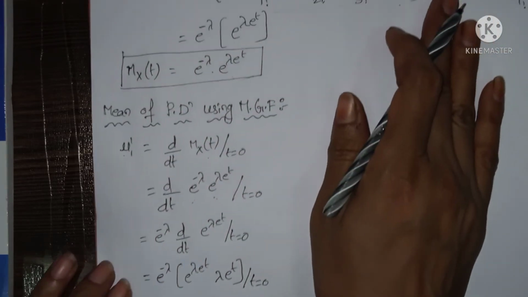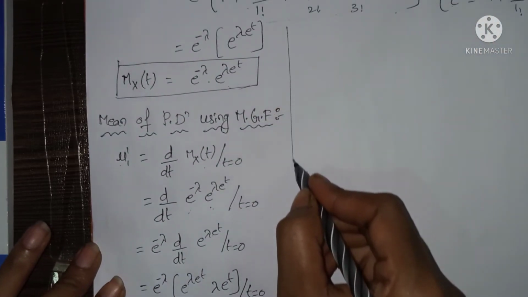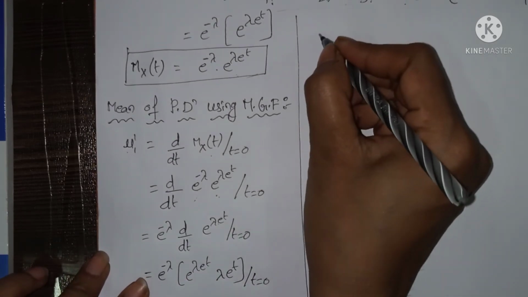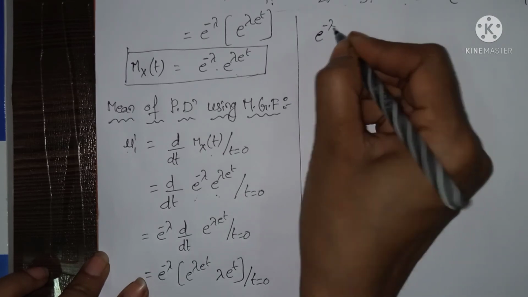Now we have to substitute 0 in place of t. So we'll get e power minus lambda.